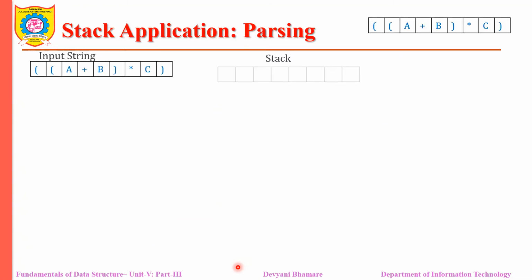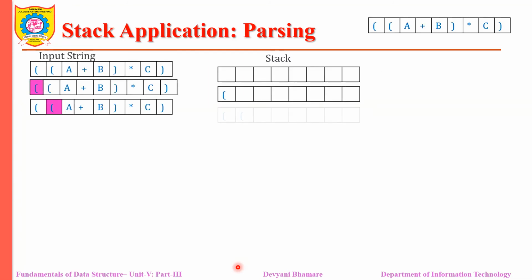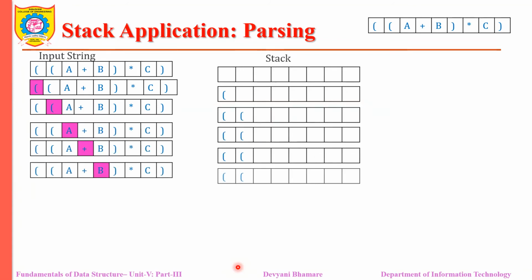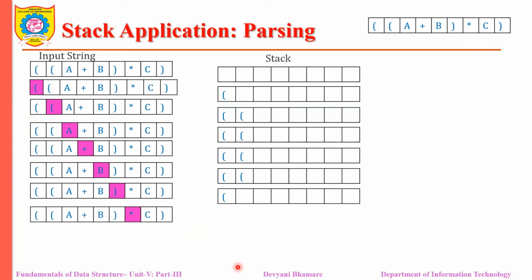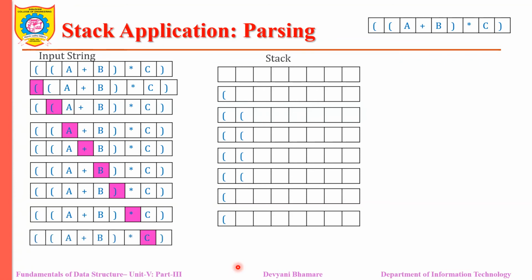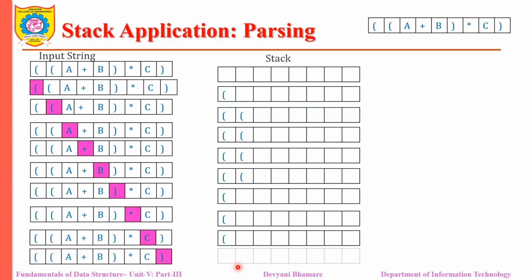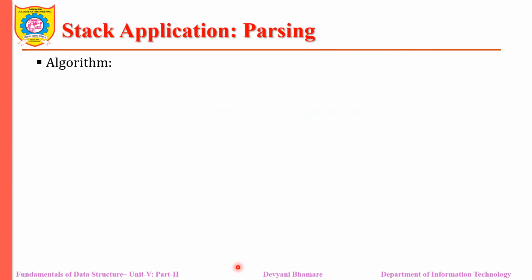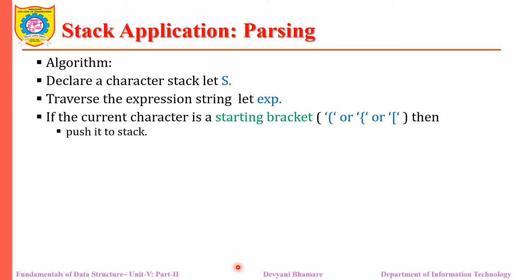Okay. And if everything is fine, then for this, push. A plus B, not performing. Now we get a closing parenthesis, that's why pop from the stack. Multiplication, not doing anything. C, not doing anything. Now closing, pop from the stack. The input is ended, right? And the stack is also empty. So we can say the input string is successfully parsed, which means we can easily trace that the opening and closing parentheses are balanced, right? So this is the logic.